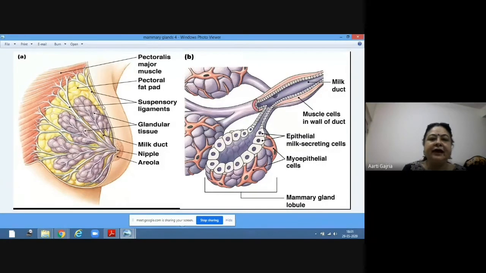And in this diagram, you can see these are the fat cells and these are the glandular tissues. Glandular tissues comprise lobules, then alveoli, from alveoli to these mammary lobules, then mammary ducts from each lobule, which come and join to the ampulla, and from ampulla to the lactiferous duct.